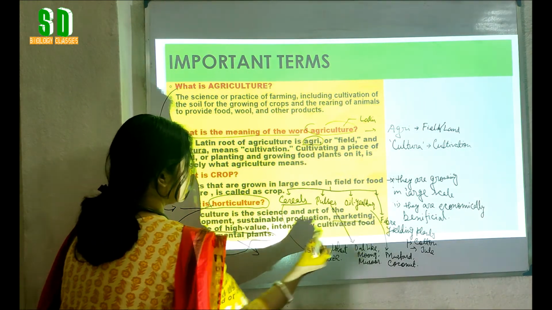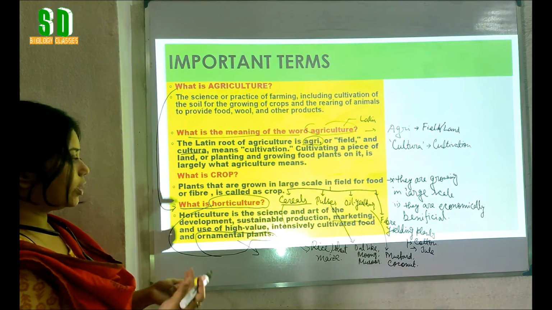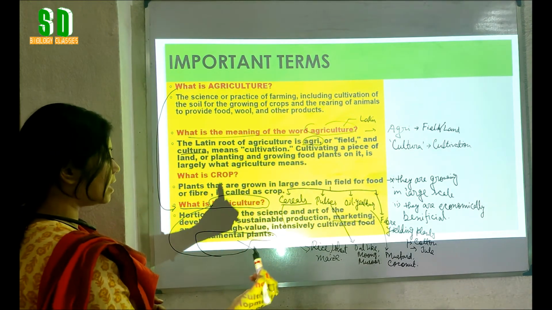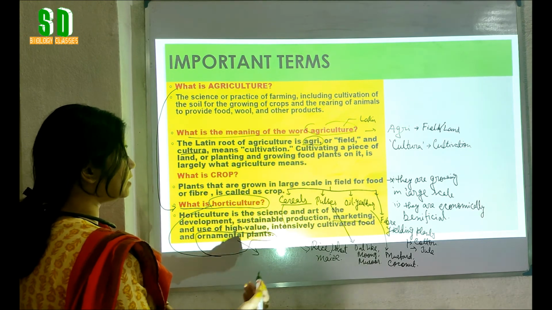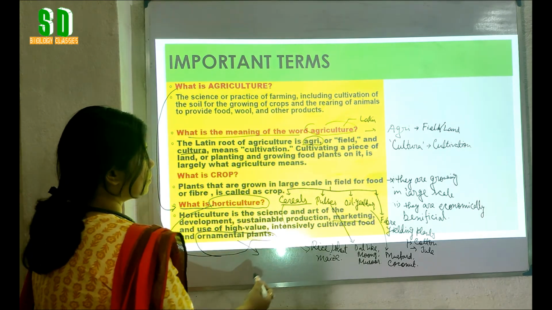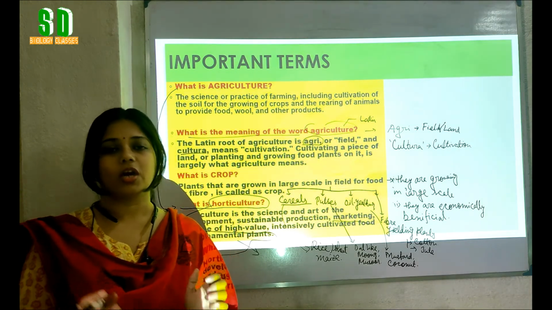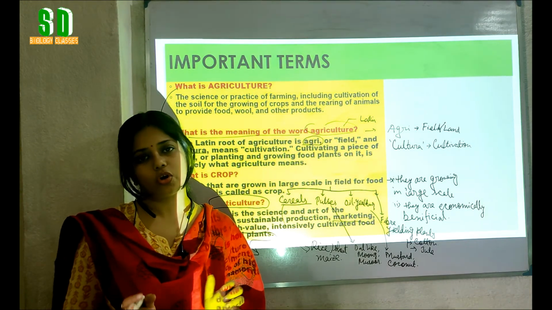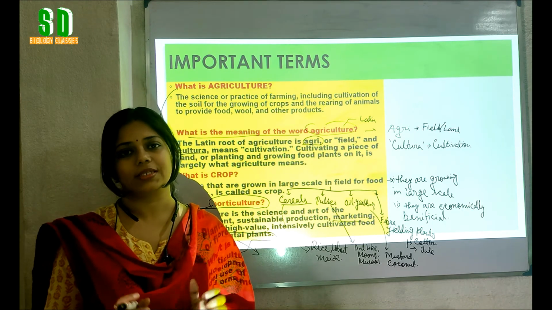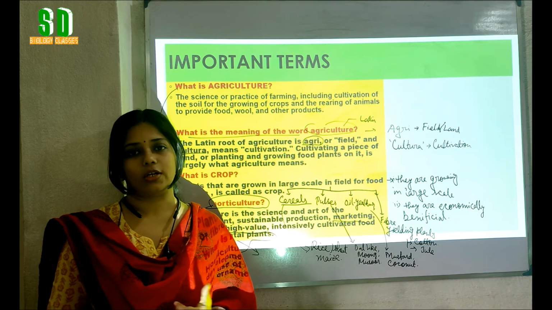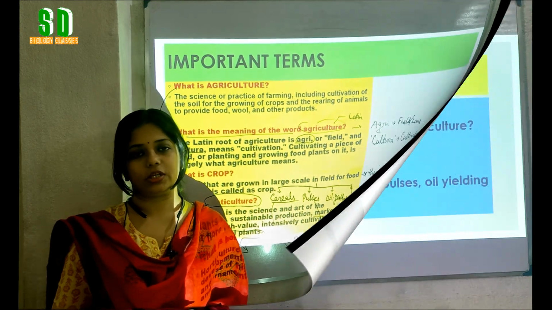For marketing, to get economical benefit when they are grown in high amount, in high yield with sustainable production, then it is called horticulture. So simply horticulture means the growth of the ornamental plants around us and their development.